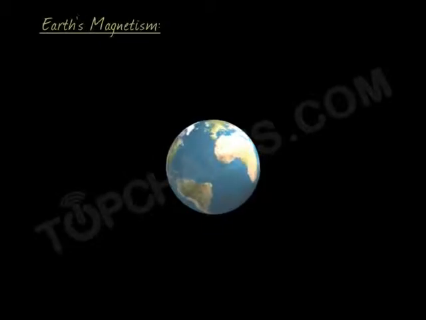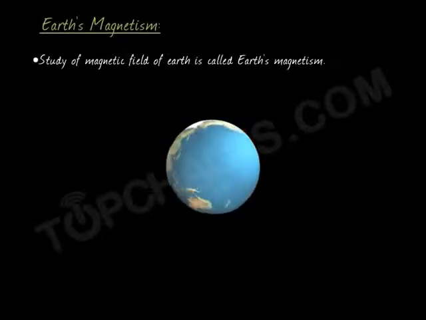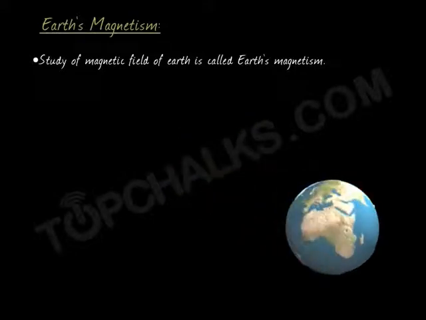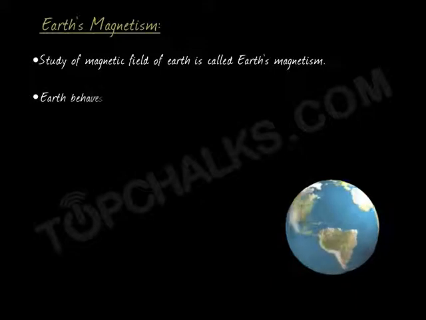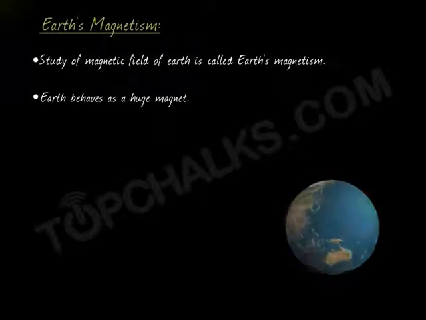Earth's magnetism. The study of the magnetic field of Earth is called Earth's magnetism. What is the evidence of the magnetic field of Earth? You know, Earth behaves as a huge magnet. What is the evidence for it? The evidence is very simple.